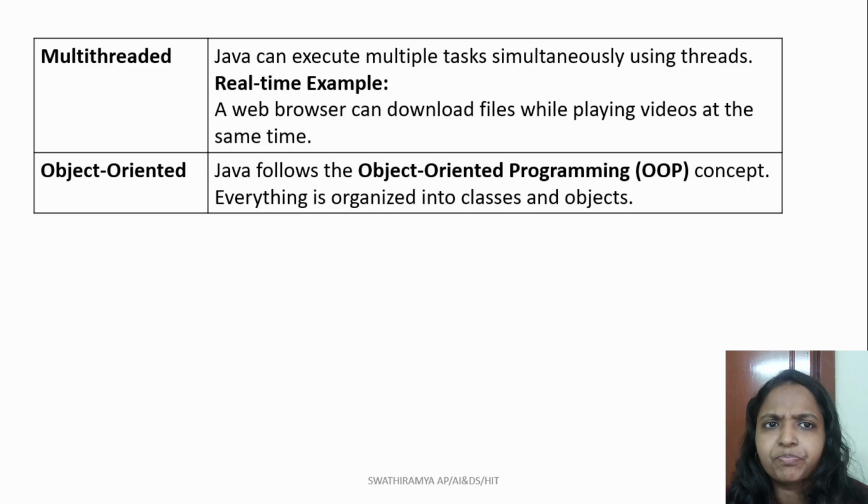This type of structuring makes programming much easier and helps design large and maintainable applications in Java. In the forthcoming videos, we will have more discussion on how to write programs in Java and what the things in Java are.